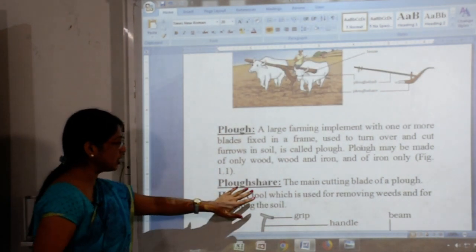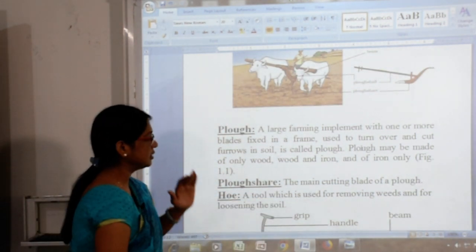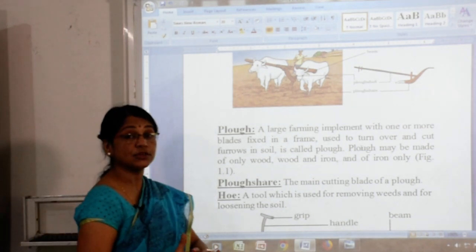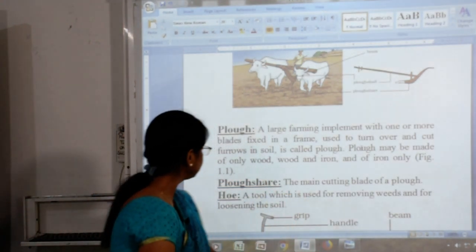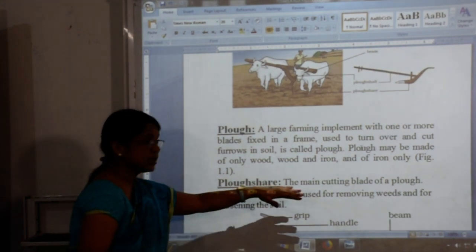Now we talk about the plough share. The main cutting blade of the plough is called the plough share.